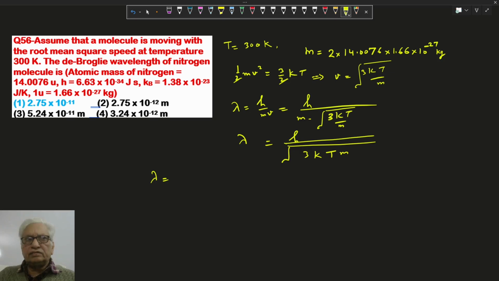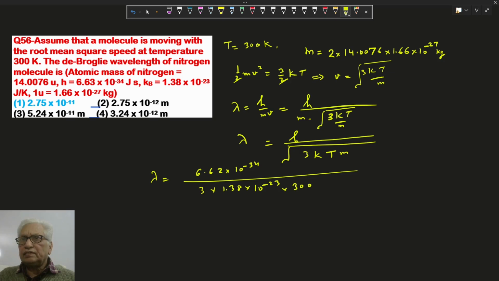Putting all the values here, lambda will be h, 6.62 into 10 power minus 34, upon root of 3 times the Boltzmann constant, times temperature in Kelvin, times m, which is 2 into 14.0076 into 1.66 into 10 power minus 27.